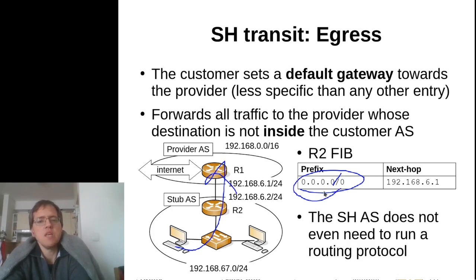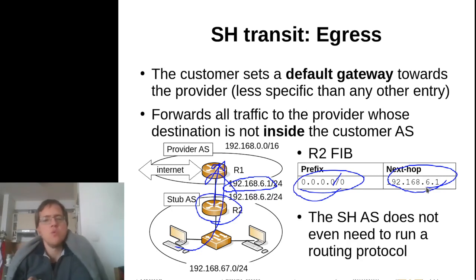So what happens here is that R2 will be instructed by this default gateway: if you don't know what to do with this packet because you don't have any specific routes for it, then just route it to R1. So we actually specify the IP address of the other side, the other border router, as a next hop in this FIB entry. And this will basically just tell R2, whenever you don't know what to do with this packet, just hand it over to R1, because R1 will know how to forward this to the rest of the internet. And basically that's all.